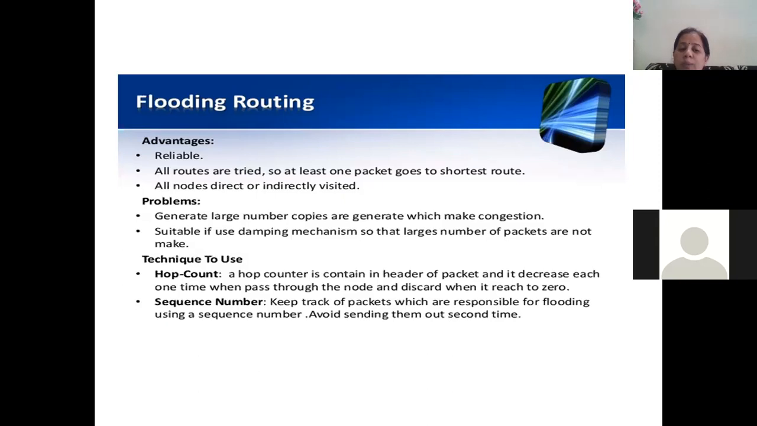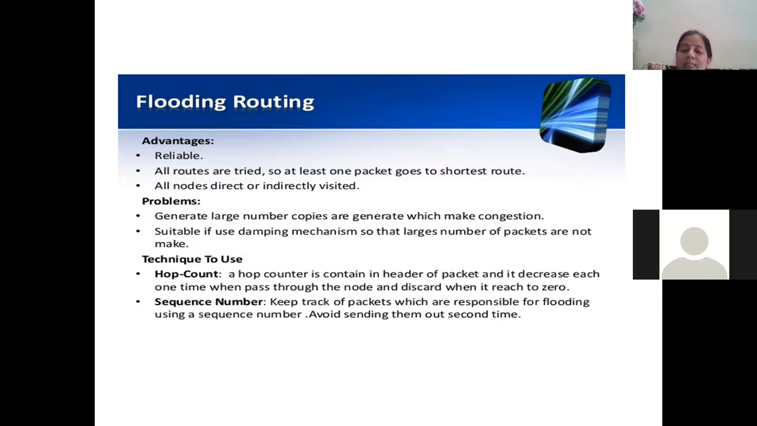So it is suitable if we use a damping mechanism so that a large number of packets are not created. Damping, in the sense, we should find a method such that not too many replicates or duplicates are created. So how can we avoid this duplication? Otherwise, it's a good technique, particularly if routers don't know the routes, the best path and all that. At that time, to discover new routes, this method can definitely be used.